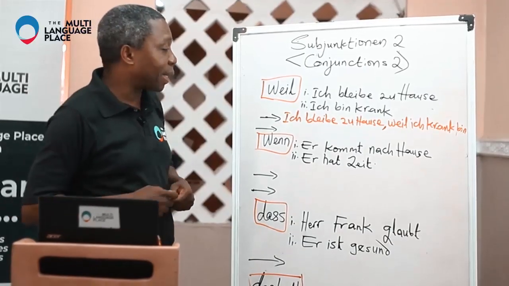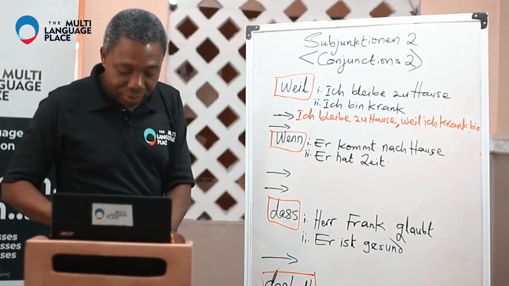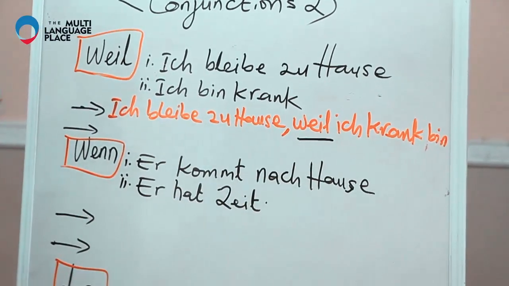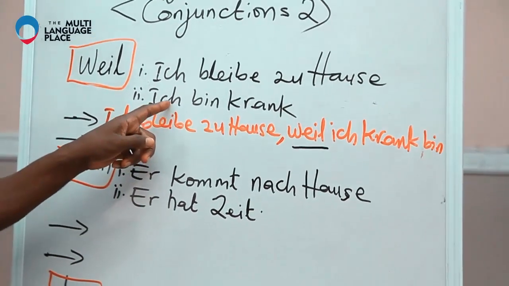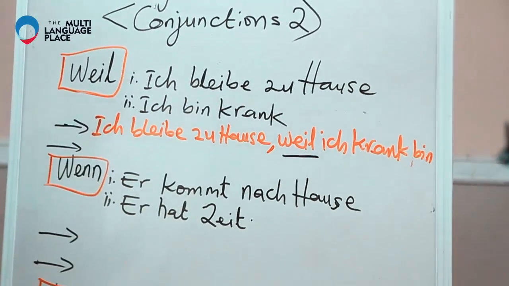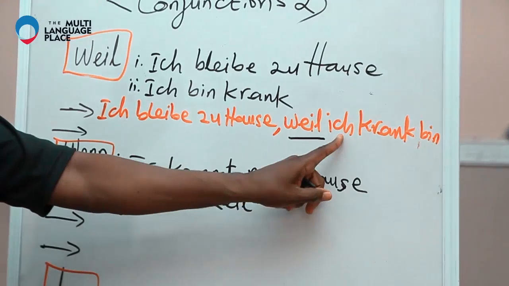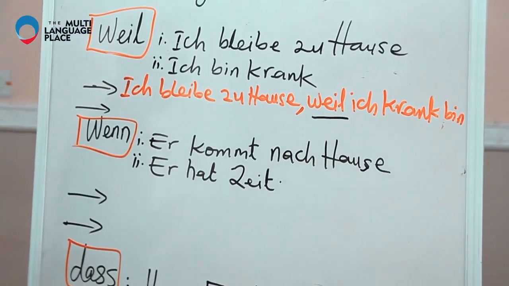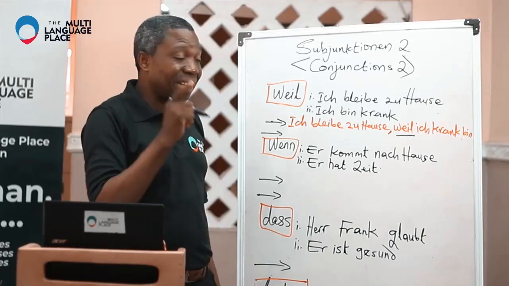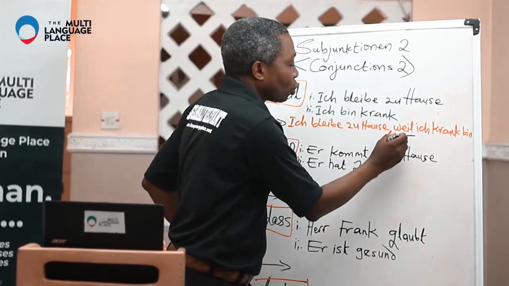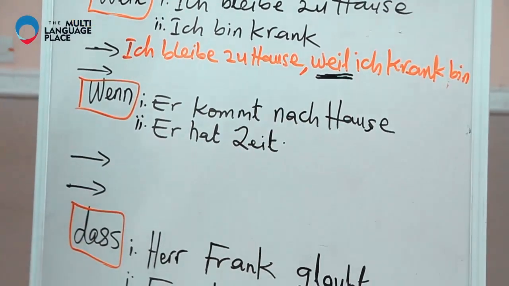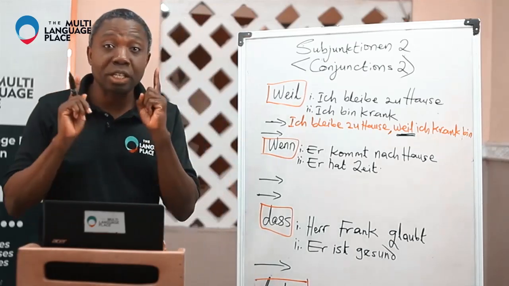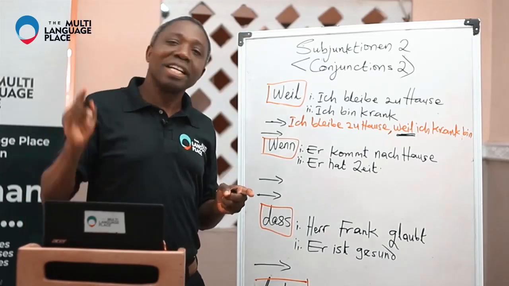Now, something has taken place. The 2 sentences have been brought together, but the arrangement has been altered. So you see this is the conjunction. And remember, ich, first position, bin, second position, and then krank comes last. Here we have ich, first position, krank, and bin has come to the last position. What has caused that? That is the effect of this conjunction here. Whenever weil is used, the verb goes to the end. It will displace the verb from its normal second position. It takes it to the end.